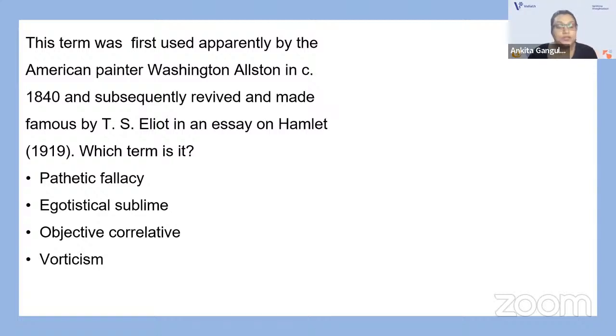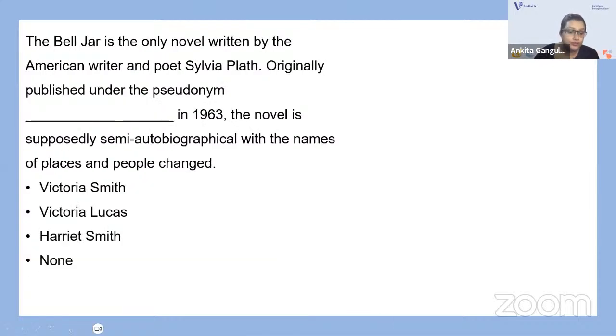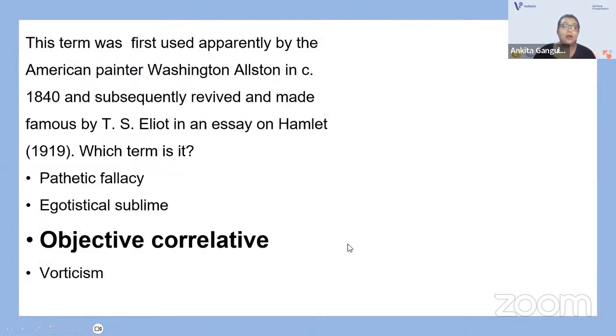Okay. So knowing literary terms is very important. And here we're talking about the term objective correlative, right? This term was first used by the American painter Washington Allston, and then it was popularized by T.S. Eliot in his essay Hamlet and His Problems, right?